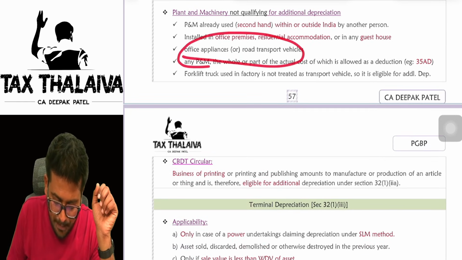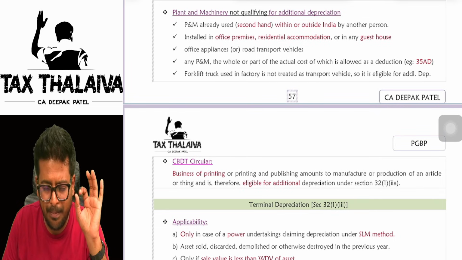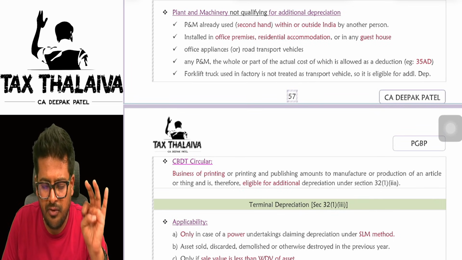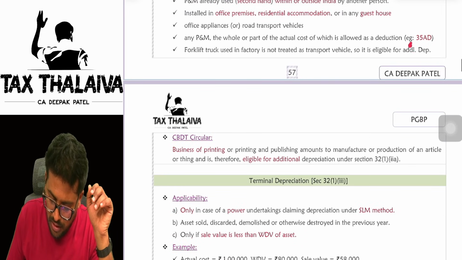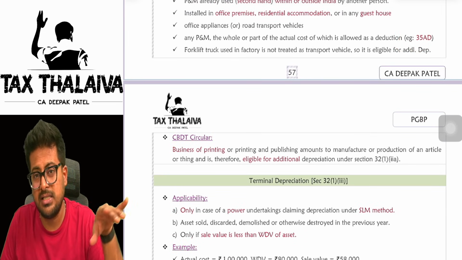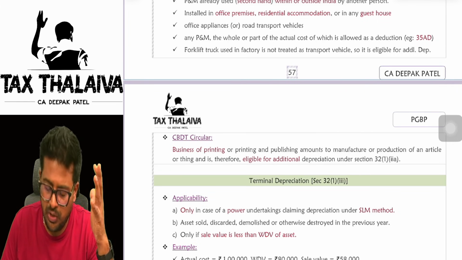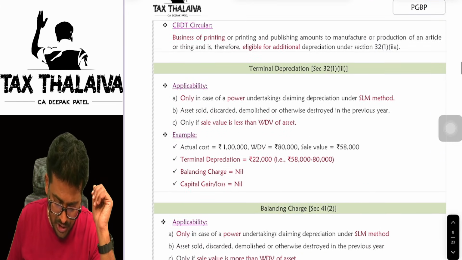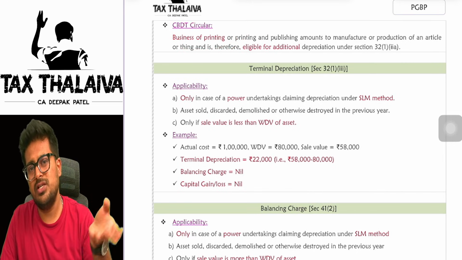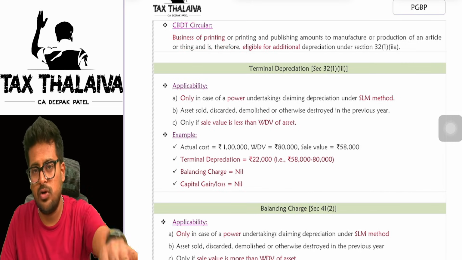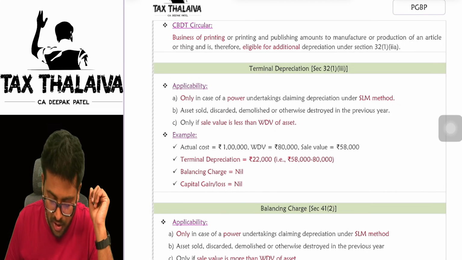If those are office appliances or road transport, you cannot claim. Simple: use the plant and machinery for manufacturing purpose, you are eligible. That's all. If your asset has already claimed deduction under section 35AD, you cannot claim additional depreciation. Business of printing is also treated as a manufacturing business, so you can claim additional depreciation on that.